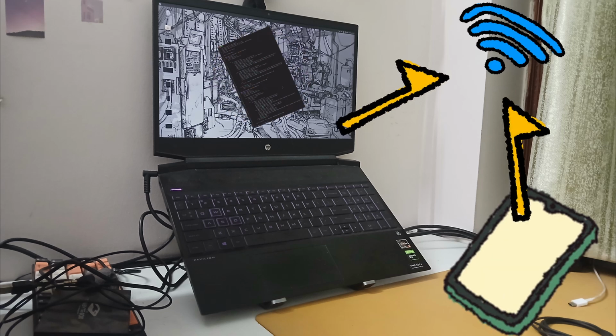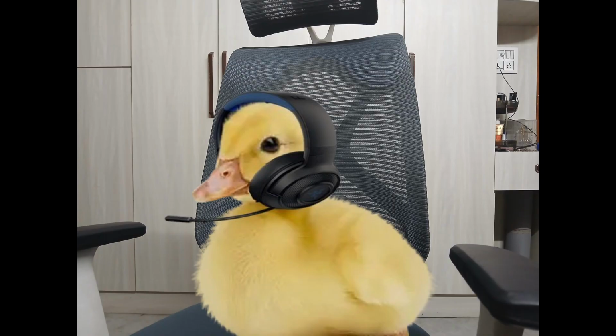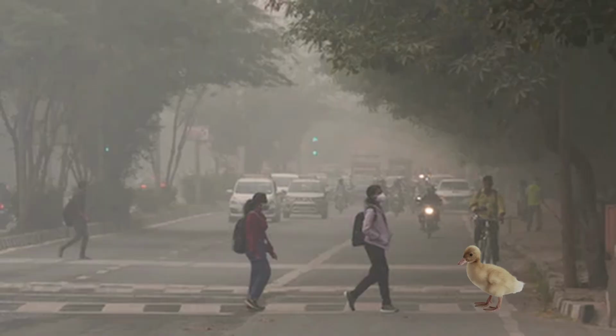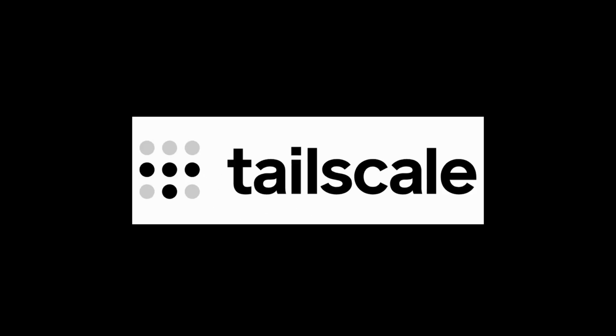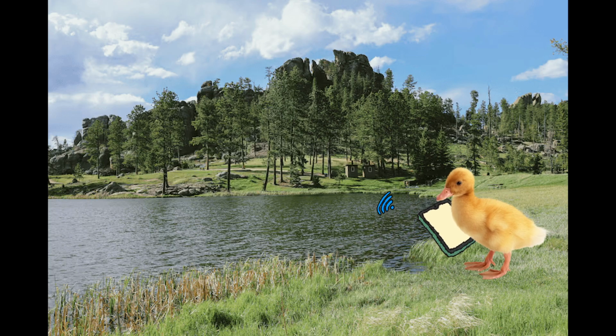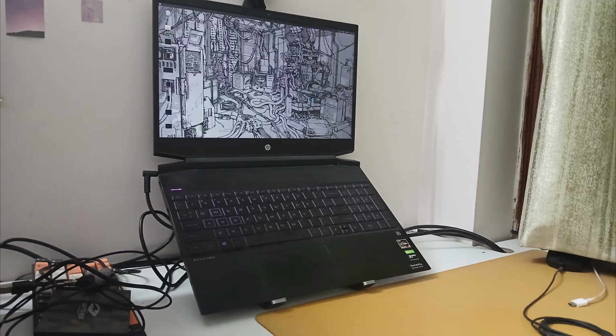works if my phone is on the same network as the laptop. But hey, most transactions I make are gonna be in the outside wilderness, in a toxic wasteland called Delhi, trying to buy my 4th Diet Coke of the week. So how do we fix that? Introducing Tailscale. Tailscale is like a VPN service that makes it so you can connect to the same network as another device, no matter where you are.